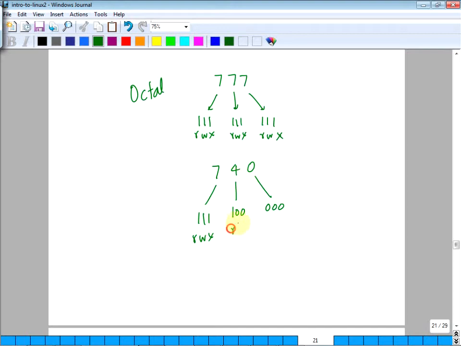The second one is for the group. For my group, you have a read permission, no write or execute permissions, and for others, no permissions at all in the 740. So this is the owner, the first octal digit. Next one is for the group. This is for everybody. Really, I should say all, probably.